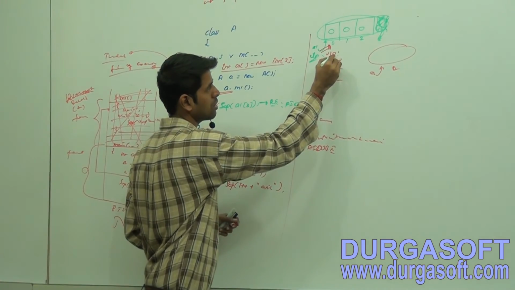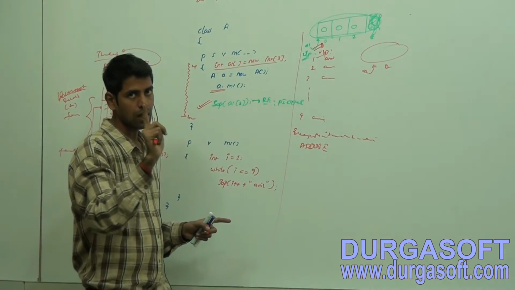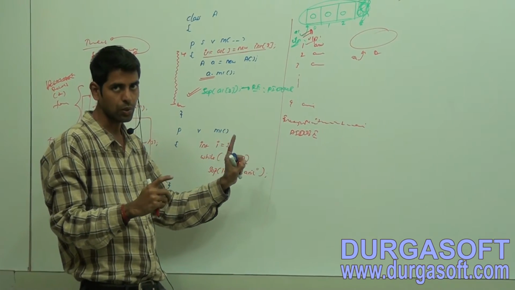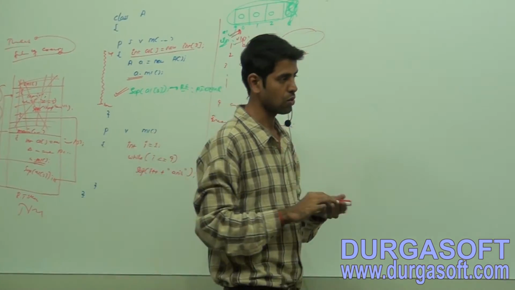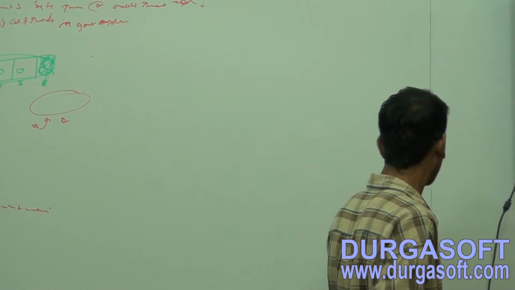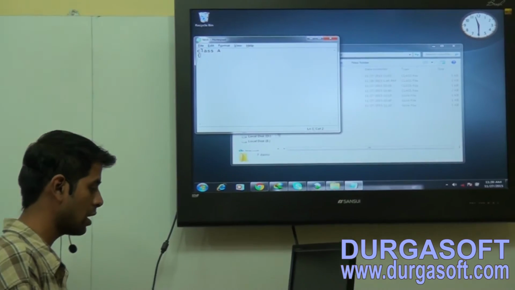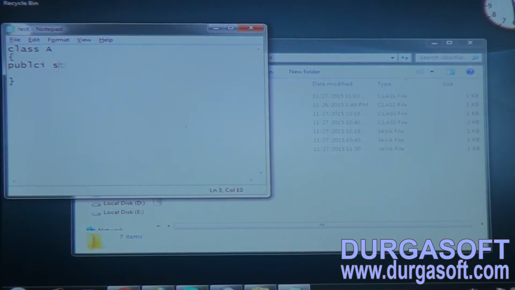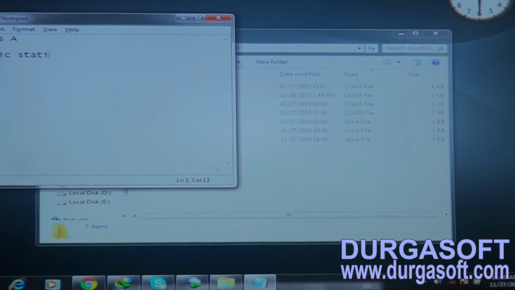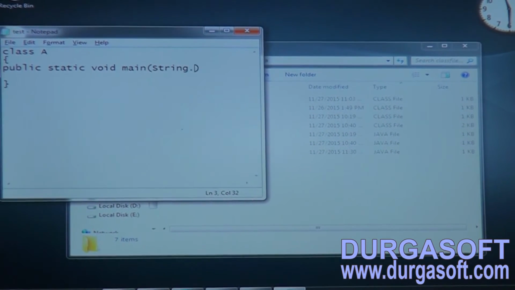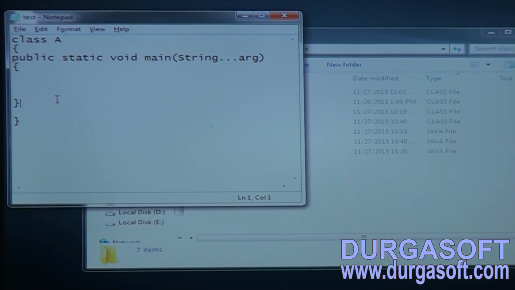Now just a minute to compile and execute. Observe, I am going to write one more code there. Before that please try to understand this one. Let me take class A, public static void main.